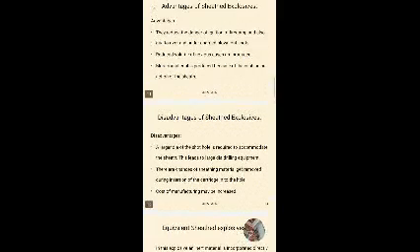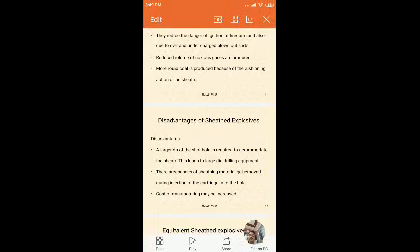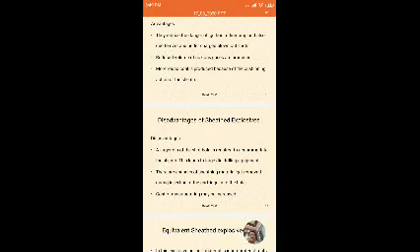Actually, yesterday we completed up to this topic, advantages of sheathed explosives. Today I would like to complete the remaining part of advantages and disadvantages of permitted explosives.